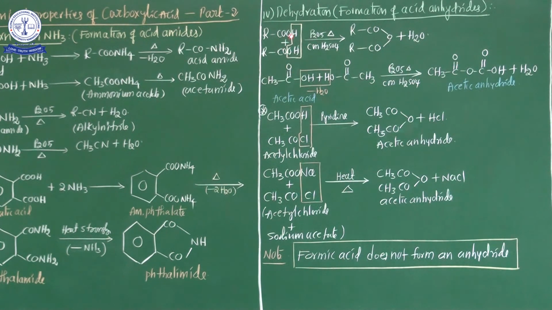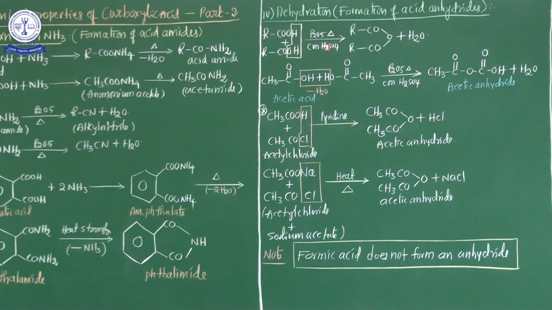Whenever carboxylic acid undergoes dehydration with the help of a powerful dehydrating agent such as phosphorus pentoxide or concentrated sulfuric acid, finally acid anhydrides are obtained. This is most important. See the statement: monocarboxylic acid, when heated in the presence of a strong dehydrating agent such as phosphorus pentoxide or concentrated sulfuric acid, forms anhydrides by elimination of a water molecule from two molecules of carboxylic acid.